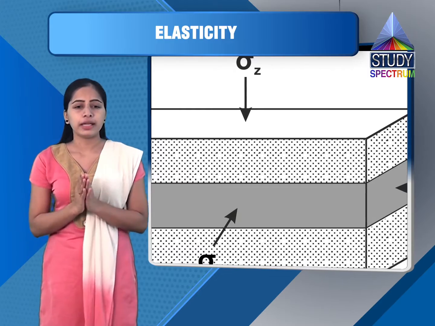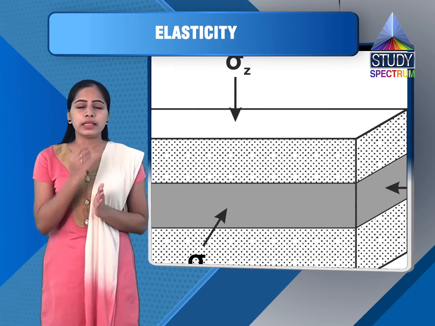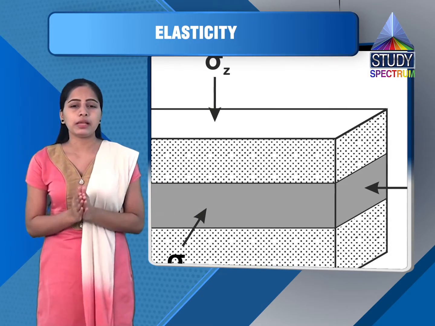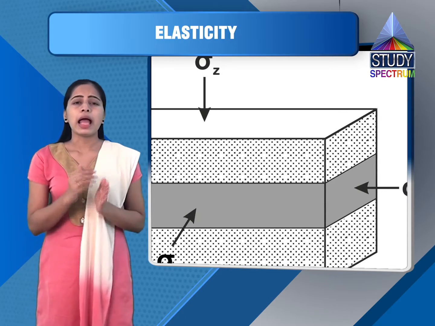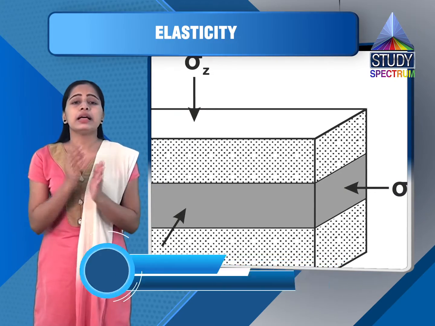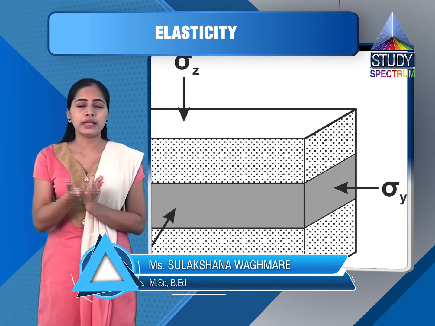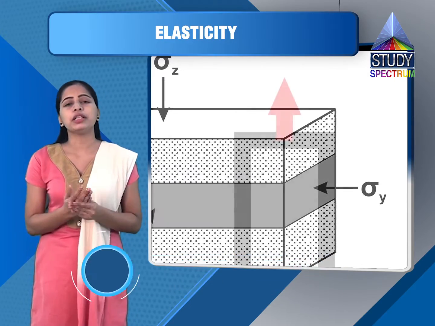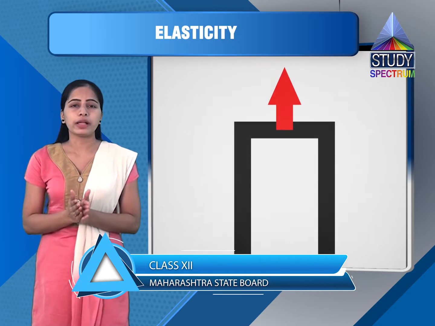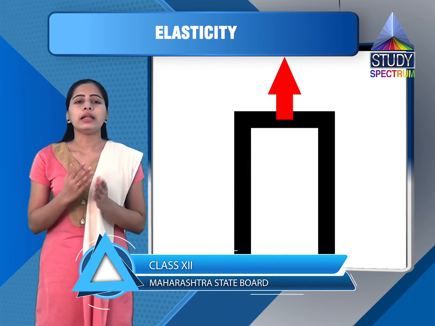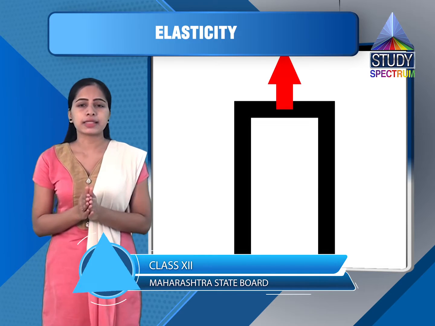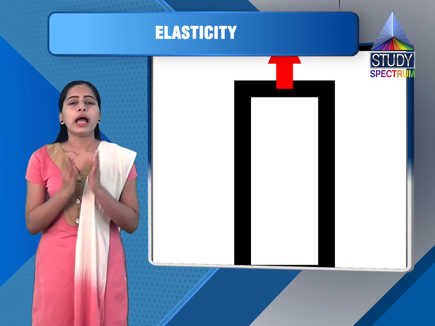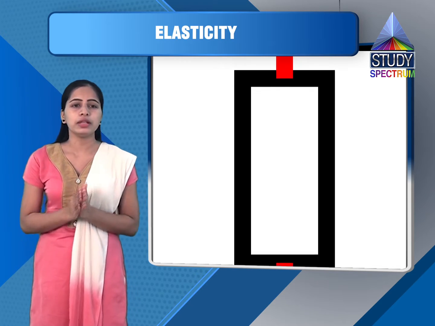So this is the required equation, and you can see in the figure we will describe some quantities. Let capital L be the original length of the metal wire, and capital L plus small l is the length of the wire when there is applied force, meaning after application of force. So let us say the elongation in the wire is small l, so the total length of the wire becomes capital L plus small l. Now small l, as I already mentioned, is the extension or elongation produced. F is the applied force, or we can say load, and pi r square is the cross-sectional area of the wire.